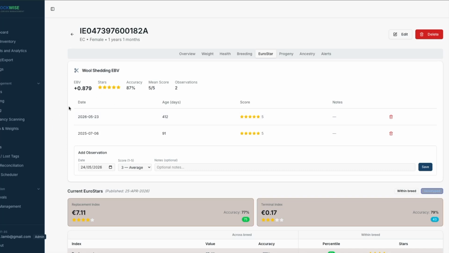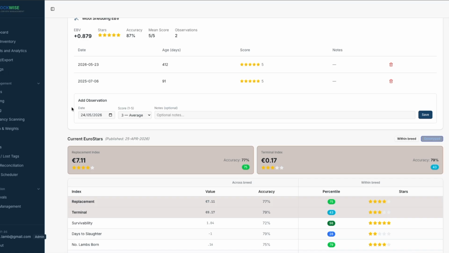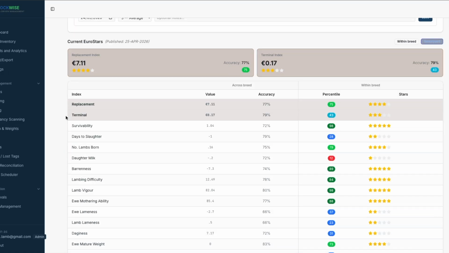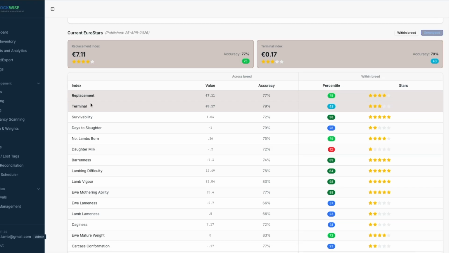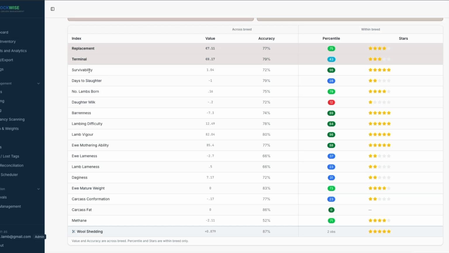Very impressed with that. Now the app does allow import of Eurostar ratings across the whole flock, so it's just brought in here. You can see the replacement and the terminal value and all of the sub indexes.